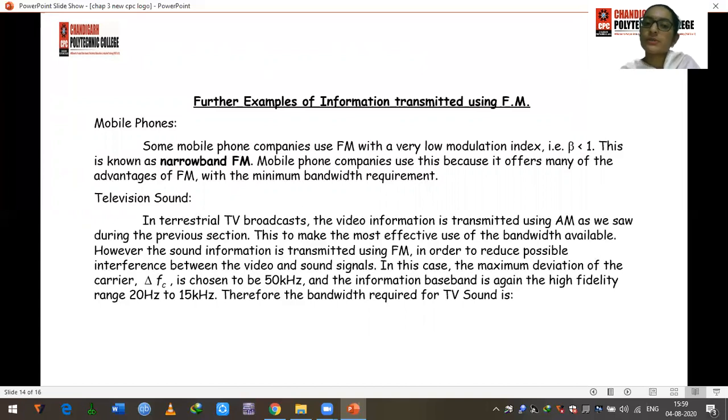Television sound is a second example. In a terrestrial TV broadcast, the video information is transmitted using AM, as we saw in the previous section already. This is to make the most effective use of the bandwidth available. However, the sound information is transmitted using FM in order to reduce possible interference between the video and sound signal. Therefore, the bandwidth required for TV sound is something like 20 Hz to 15 kHz.